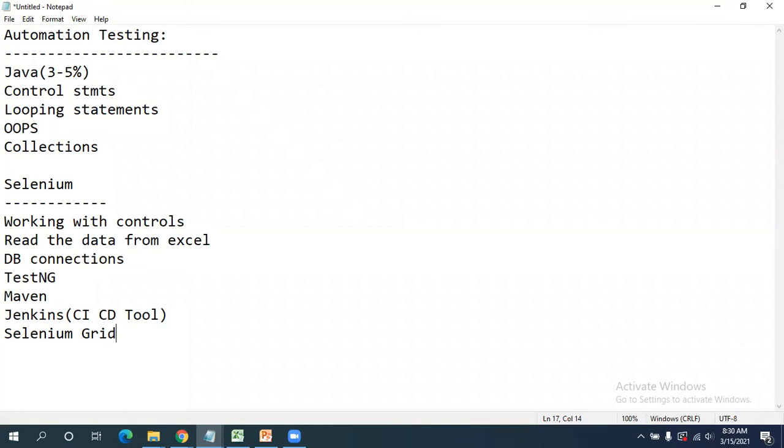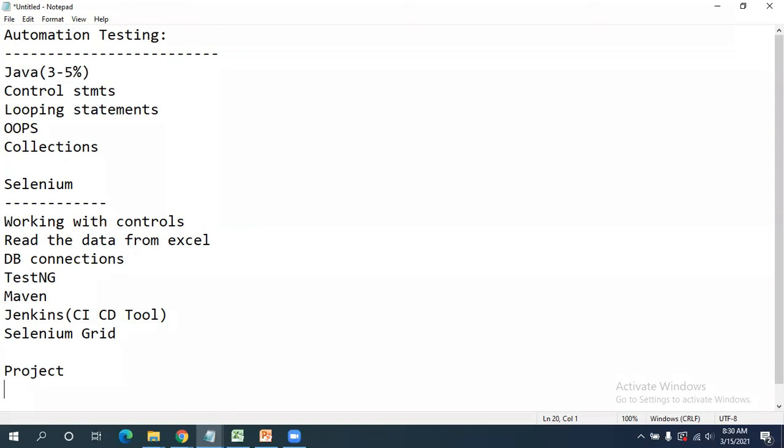At the end, I'm also going to cover one project. I'm going to take one project and a few scenarios in that project, and we will do it end to end. Based on these scenarios, you will understand how to develop the automation scripts and all. In that manner, you're going to get complete in-depth knowledge about what is Java and what is Selenium.